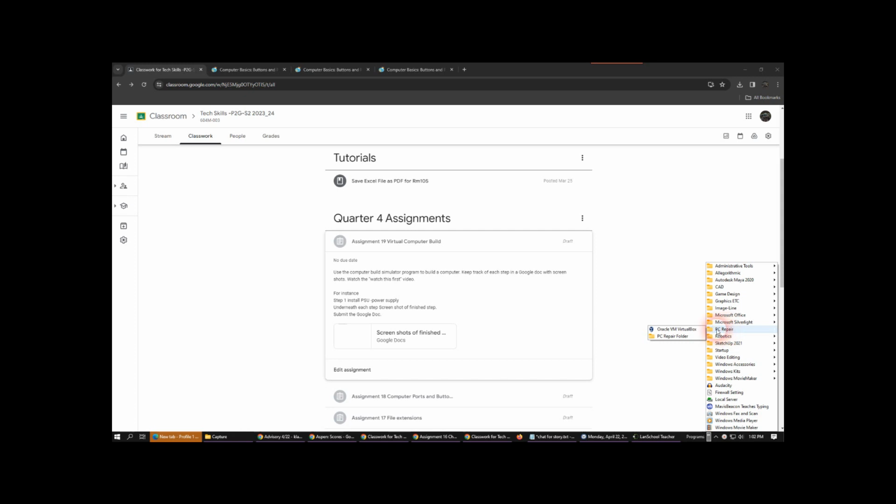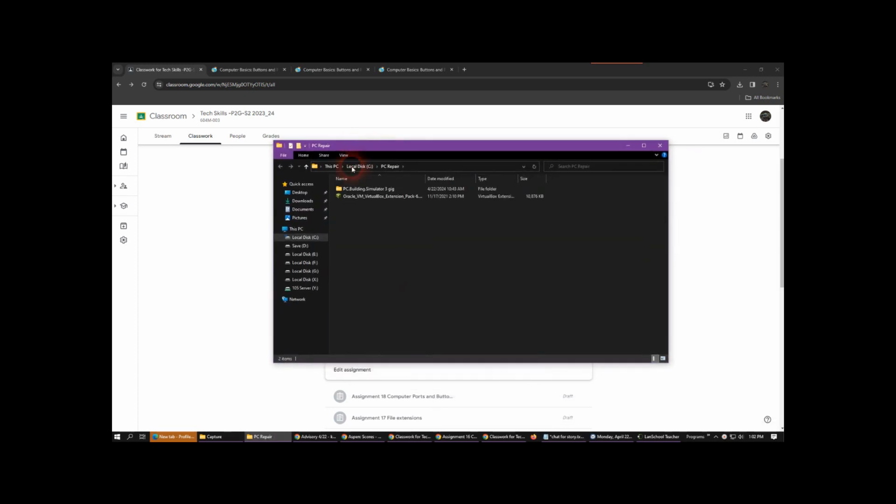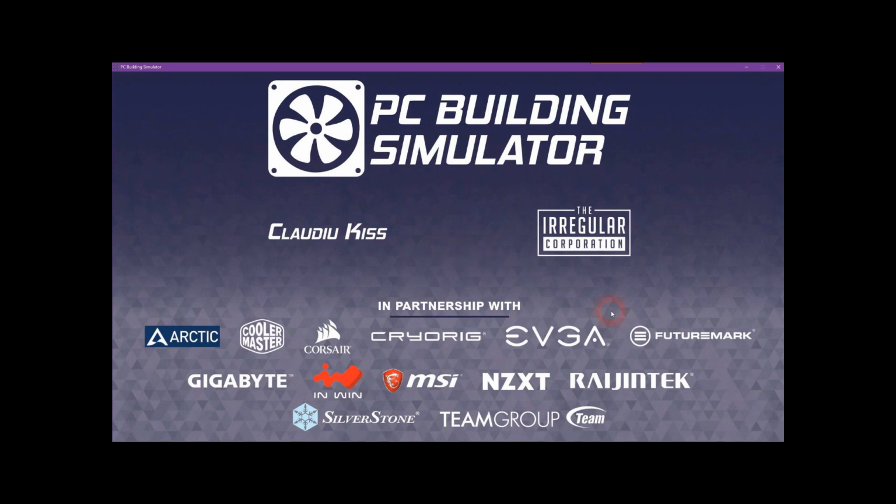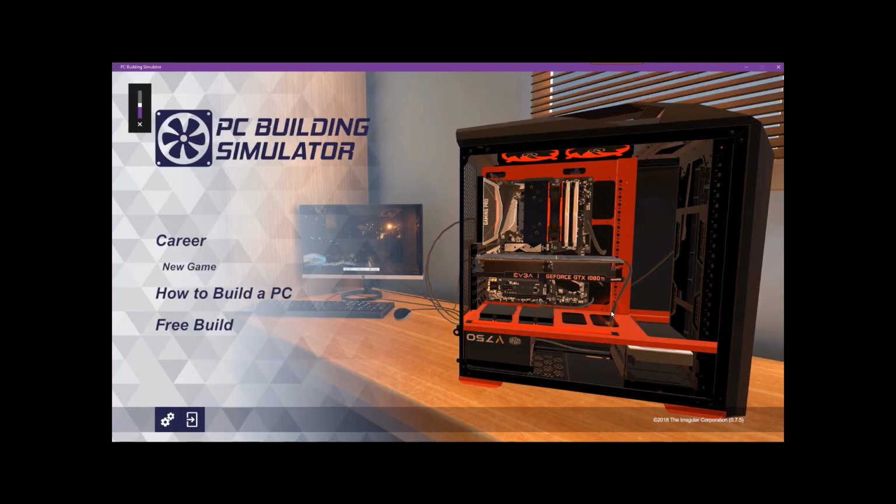says PC repair, and go to the PC repair folder. And then see it says PC Building Simulator. You're going to double click that. And this file right here is what starts it up. So you double click. And then just click. You could turn the music off if you like on your keyboard, or you could lower it.